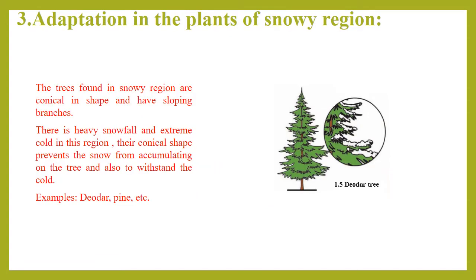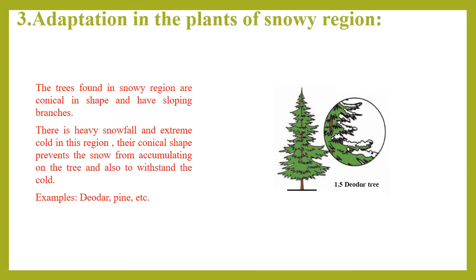Now we are going to see adaptations in the plants of the snowy region. Snowy region means where there is snowfall. Such a region is called a snowy region. In our country, mostly Jammu Kashmir and the Himalayan region are called snowy regions. There also plants grow, and those plants also adjust in such situations. Only because of some changes they have brought in their body, in their structure, they can adjust in that region.